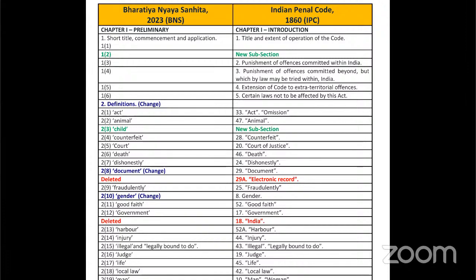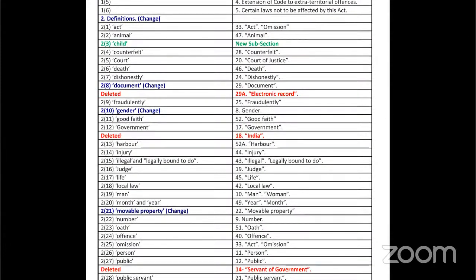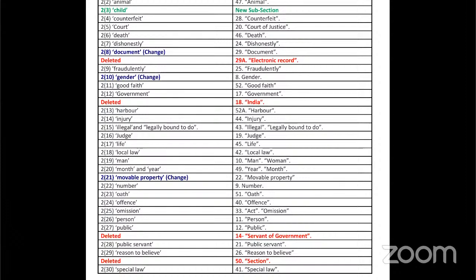Electronic record is included in the definition of 2 subclause 8 document. 2.9 fraudulently, 2.10 gender, 2.11 good faith, 2.12 government. Now the word India, which was in section 18, is deleted in BNS. 2.13 harbor, 2.14 injury, 2.15 illegal, 2.16 judge, 2.17 life, 2.18 local law, 2.19 man,